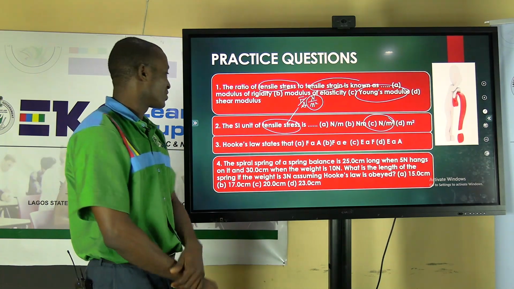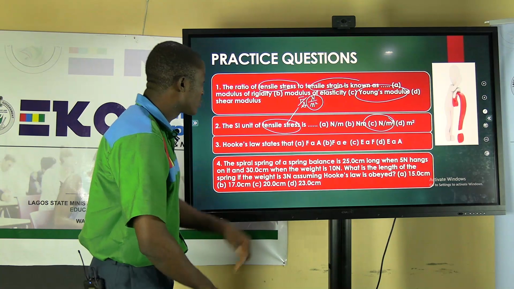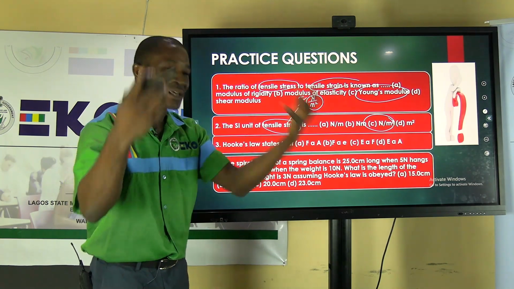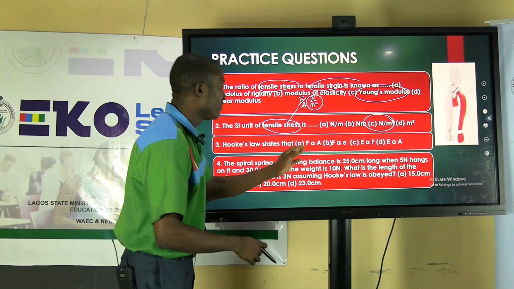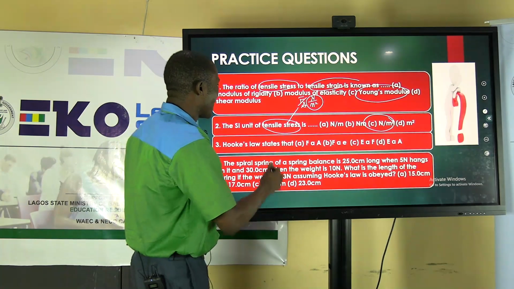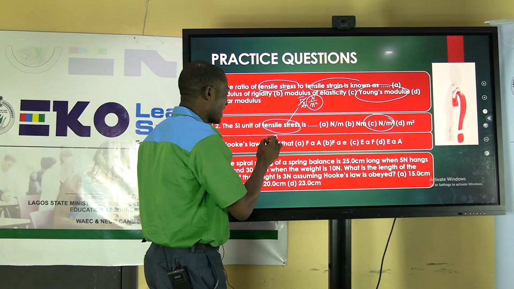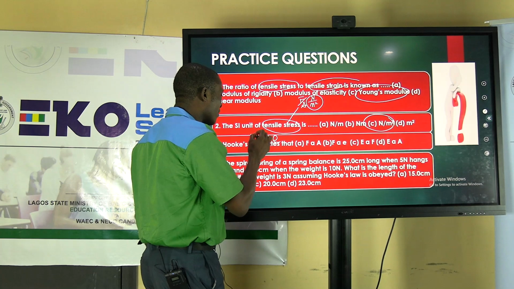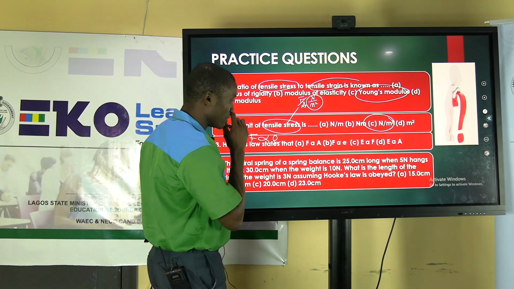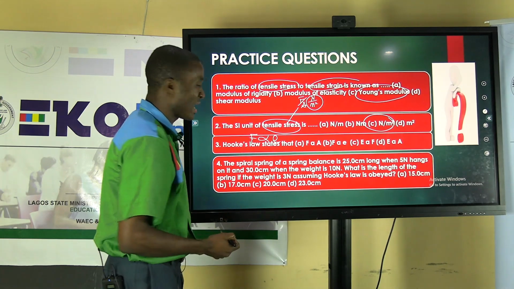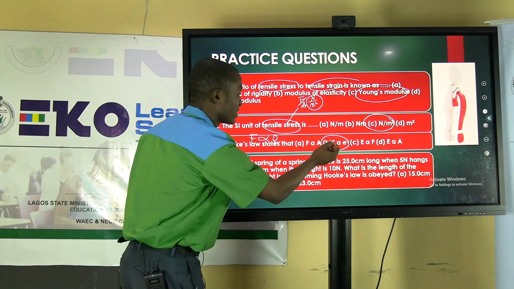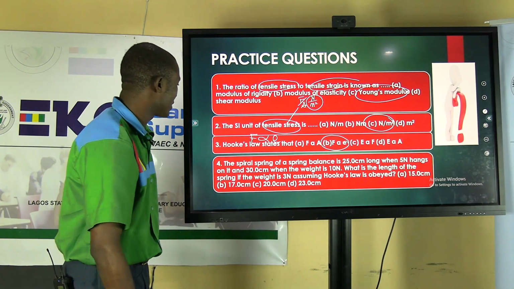All right, let's look at the third question, which says that from Hooke's law. Okay, Hooke's law states that, so what can you say about Hooke's law mathematically? If you cannot recall it, then state it, you pick it. So extension produced has a direct relationship with the force that is causing it. Now, that is F is proportional to E. So let's look at the options, which one has this relation. That is F proportional to E. So that is option B. That is the correct option.